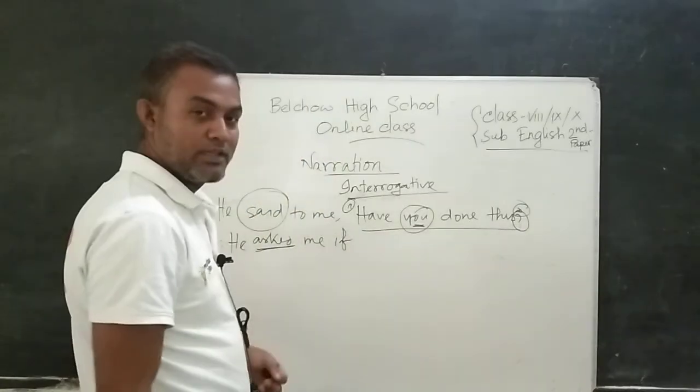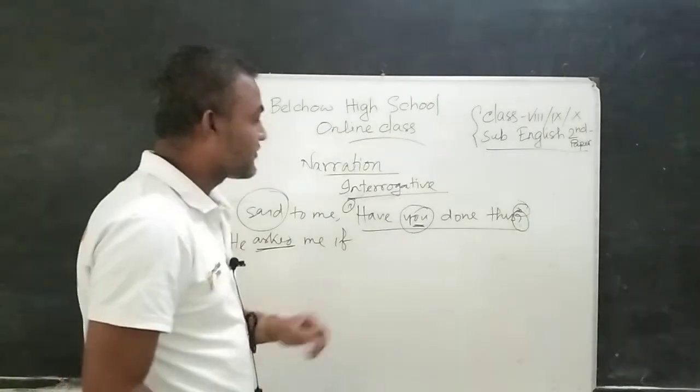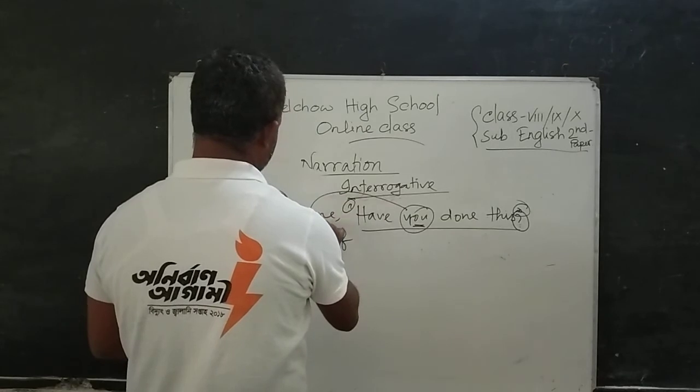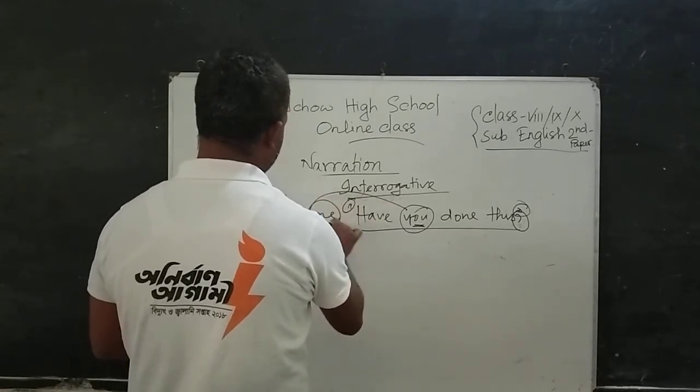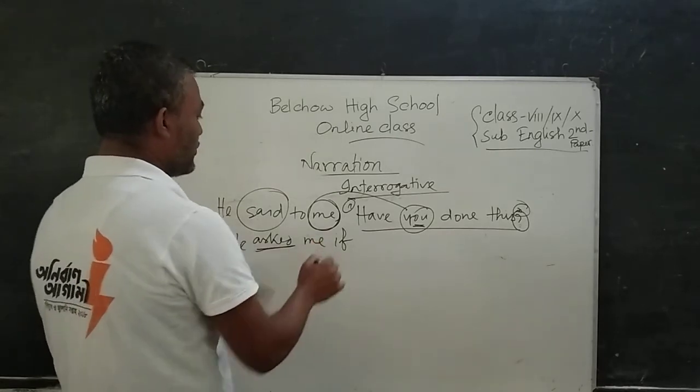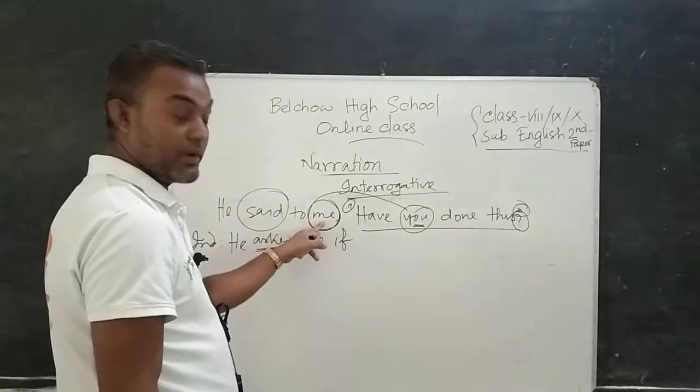And to know that you is the second person, we have to notice the object of the reporting verb. Here we can see me is the object of the reporting verb.